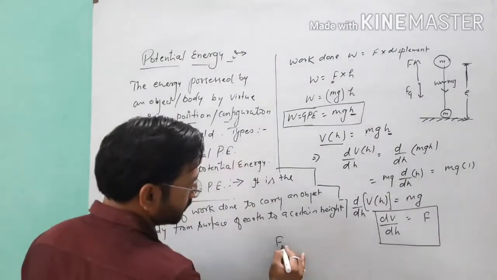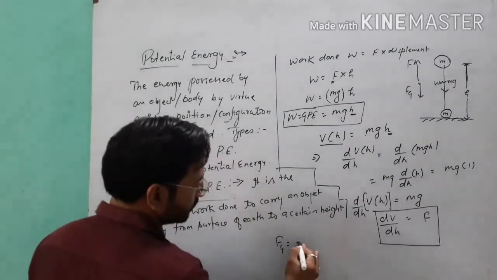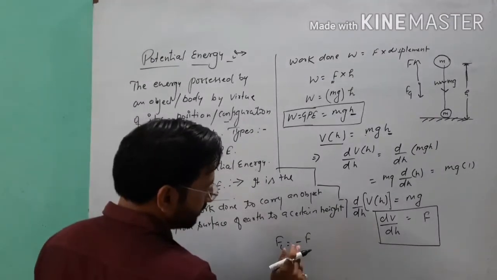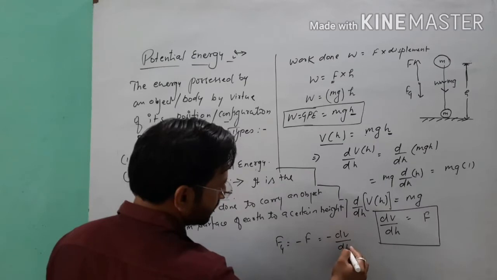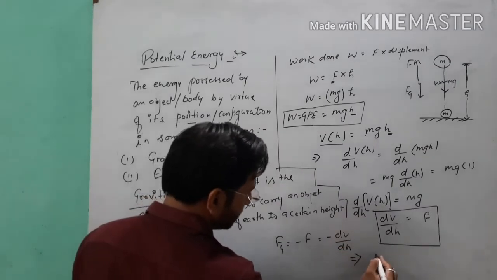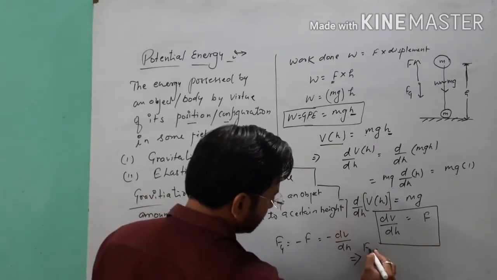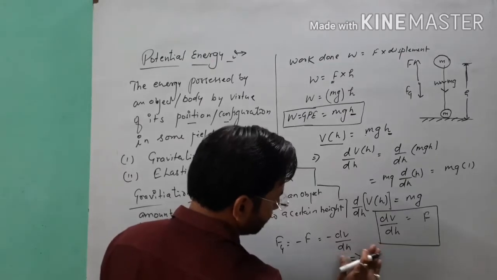Therefore Fg is equal to negative of F, and in place of F you can write minus dV upon dh.